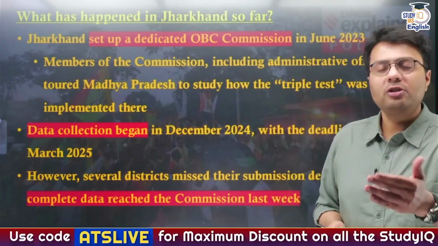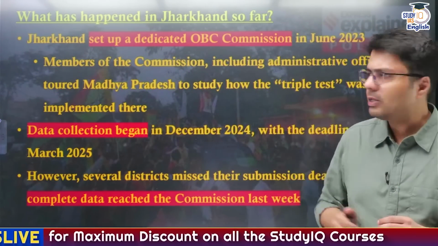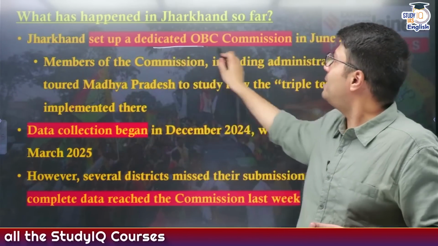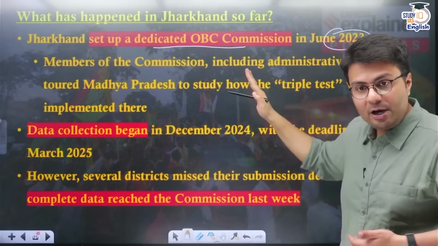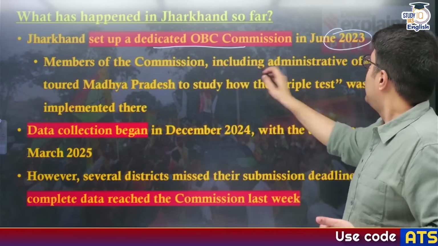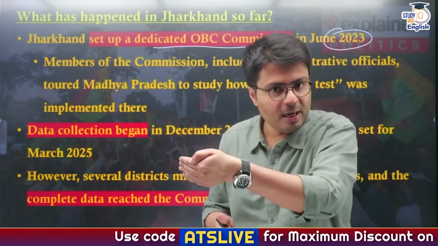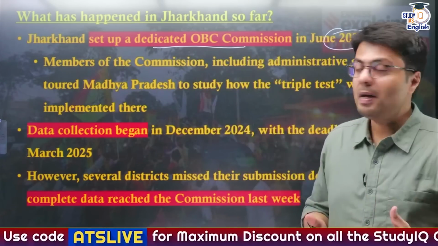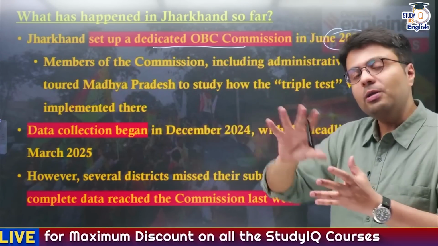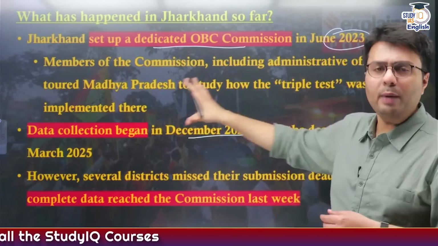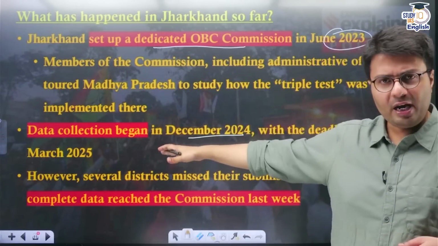Now, what is happening in Jharkhand? Let us also try to ascertain this. In order to provide reservations to OBCs, the Jharkhand government set up a dedicated OBC commission back in 2023, and members of this commission visited other states like Madhya Pradesh, where this triple test has already been done and the quotas have been implemented. Data collection to ascertain the population and backwardness began in December 2024, and it was expected to be completed by March 2025.